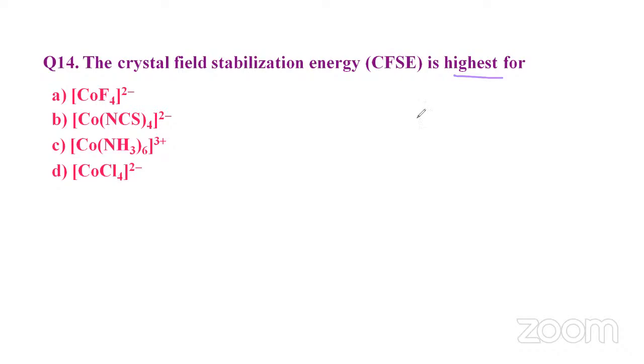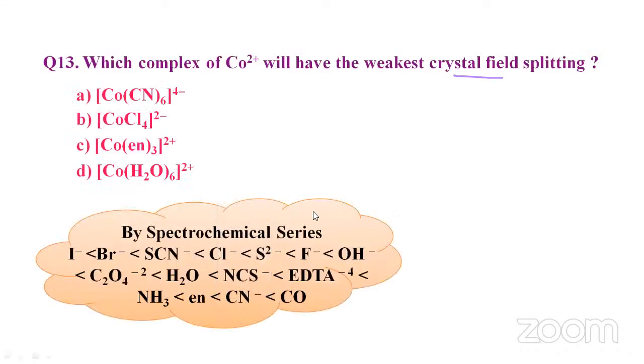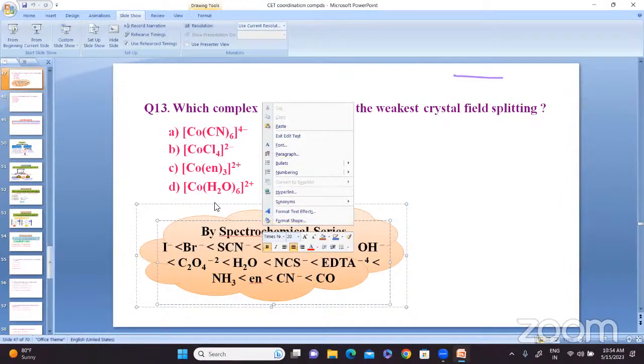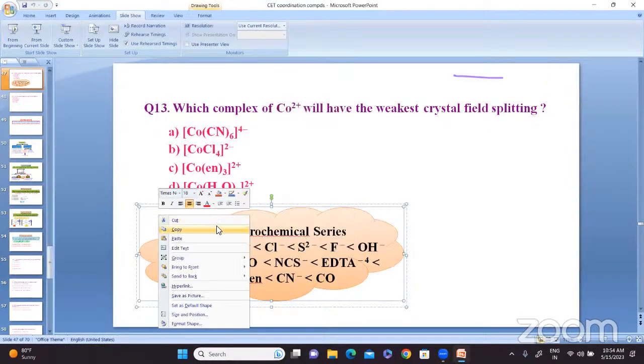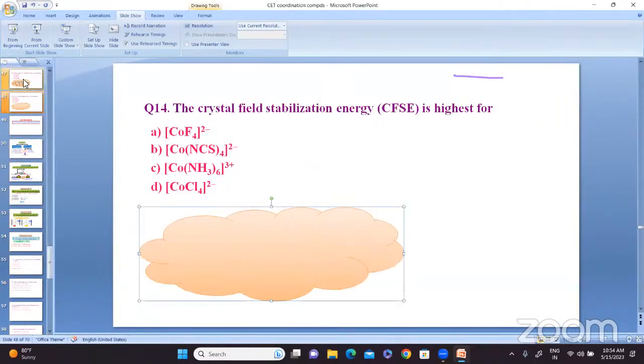So what is the energy? You can see the spectrochemical series.